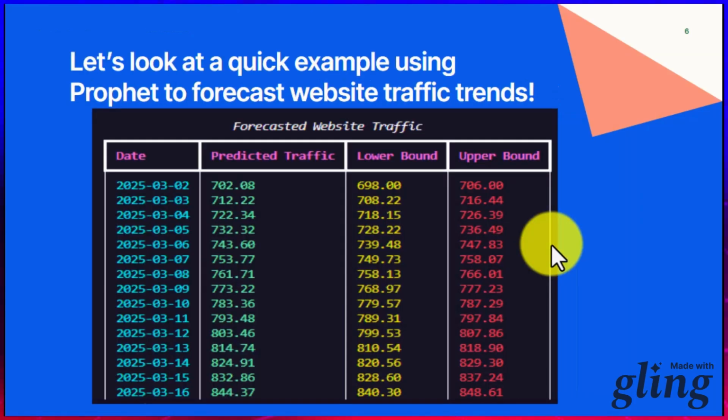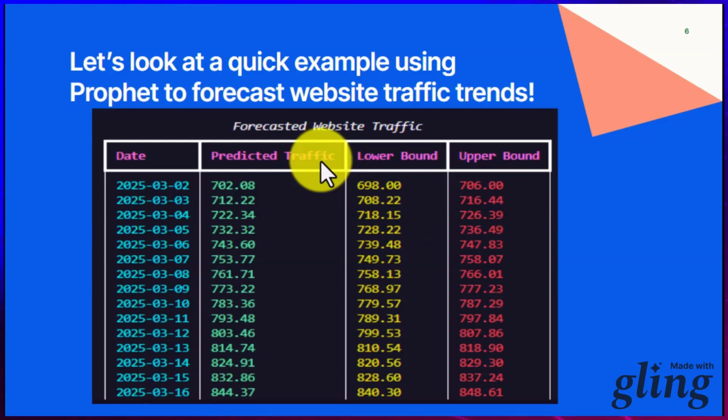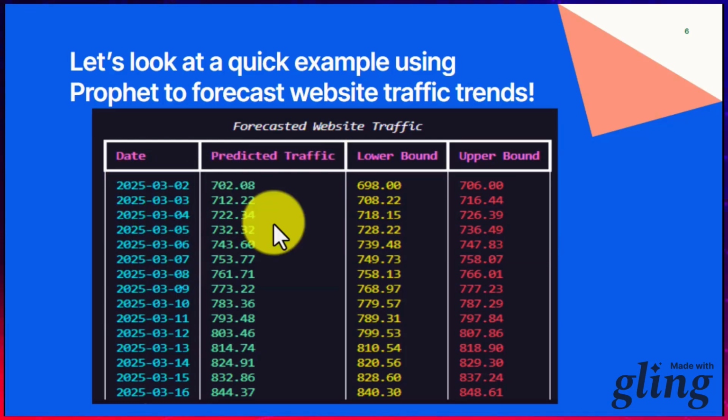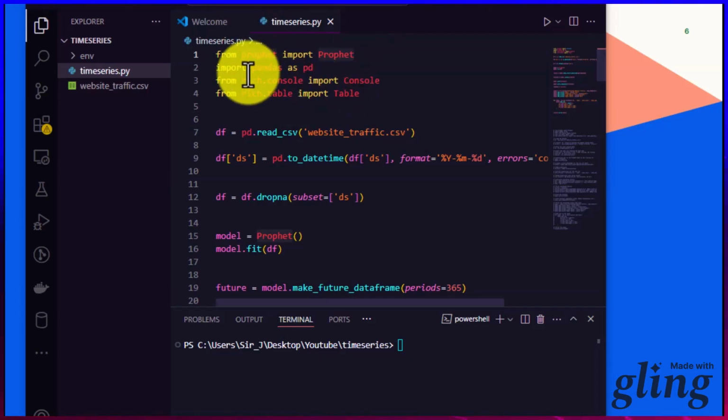Before we move into the coding, this is what I have been able to work on. This is a quick example using Prophet to forecast website traffic trend. We started from the year 2025 and forecast the next 365 days. Now let me explain what Prophet is. The Prophet library is a flexible open source library that is built on top of Python. It uses a decomposable model that breaks down a time series into several components like trends, seasonality, and holidays.